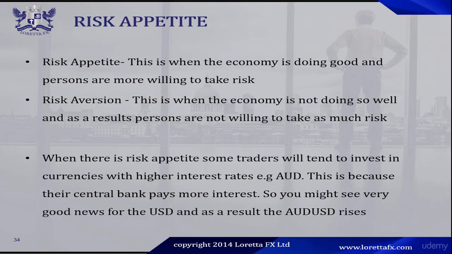Risk appetite. This is when the economy is doing good and persons are willing to take risk. Okay? So, if we have a stream of good economic data, this may cause risk appetite in the market. Now, risk aversion is when the economy is not doing so well, and as a result, persons are not willing to take as much risk. And we can have risk aversion after a series of bad economic data.